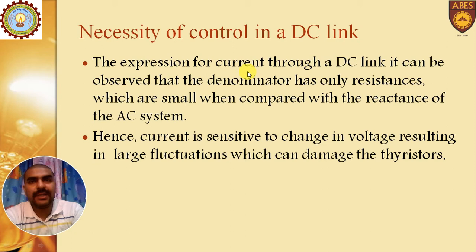So the DC link current is sensitive to the change in voltage at any station, meaning at the converter or the inverter station. That's why we need to control that current to avoid large fluctuations. Large fluctuations can damage the thyristor, so to avoid them, we need to control the DC link.